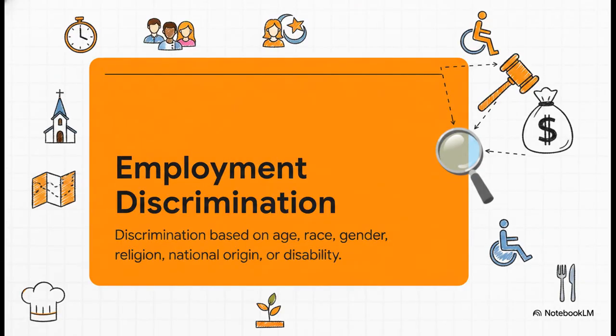Bucket number 2 is employment discrimination. And this one protects against biases related to protected classes: age, race, gender, disability, you name it. It captures any legal proceeding arising from accusations of discriminatory practices. Whether it's bias in hiring, firing, or general workplace treatment based on someone's religion or genetic information, any monetary loss tied to those civil rights violations has to be explicitly tracked right here.